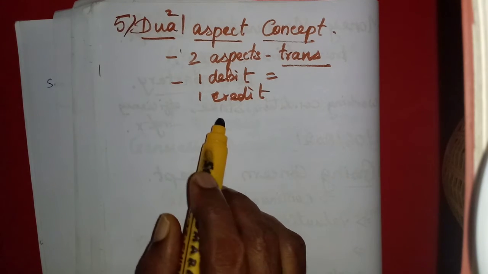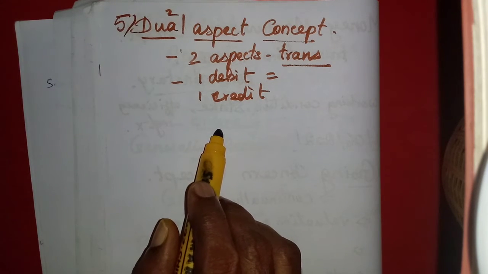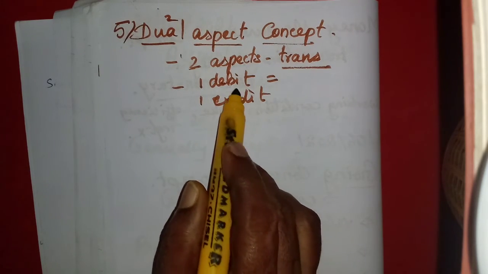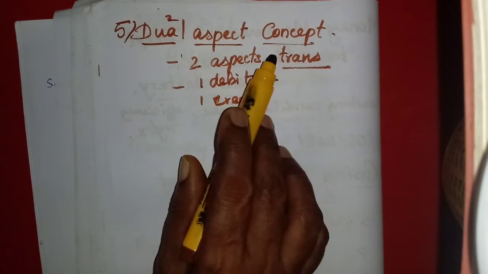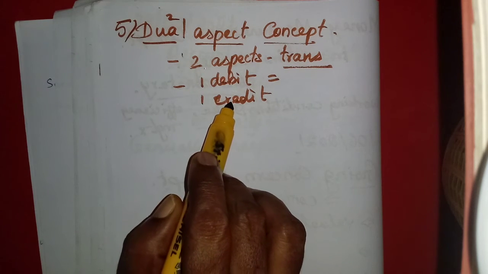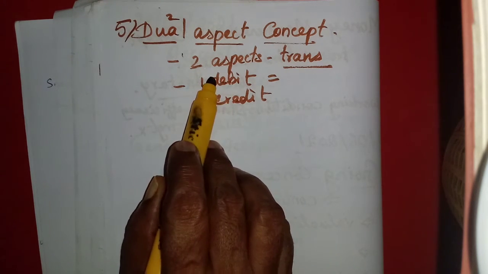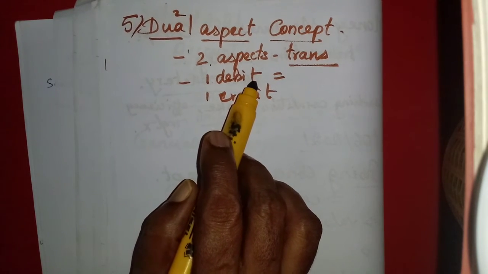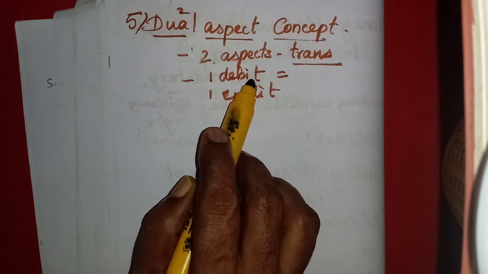So goods debit and cash going out. So for each and every transaction there are two aspects. If one is debit, the other will be credit. That means minimum one debit and minimum one credit must be there. More than one debit or more than one credit may be there.